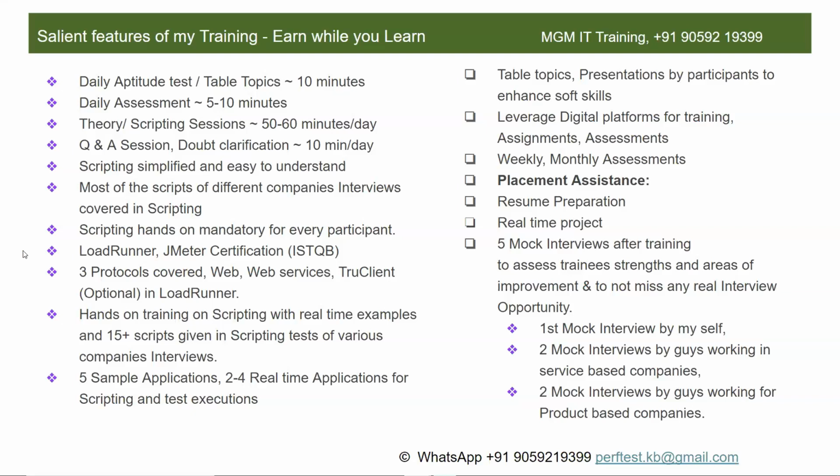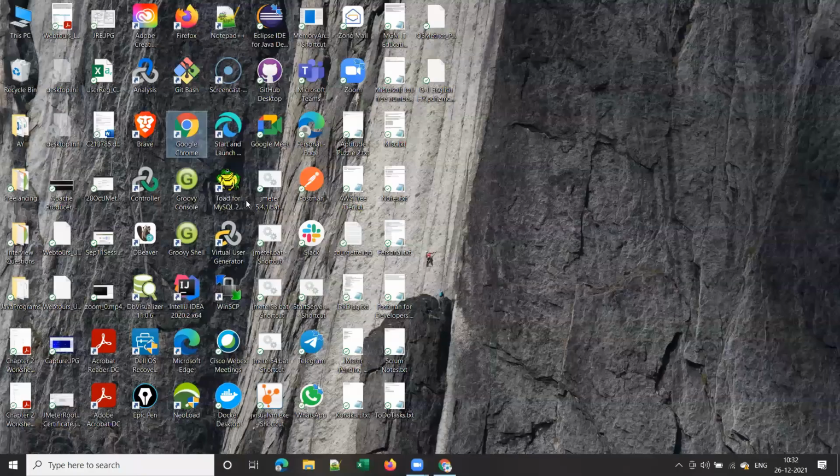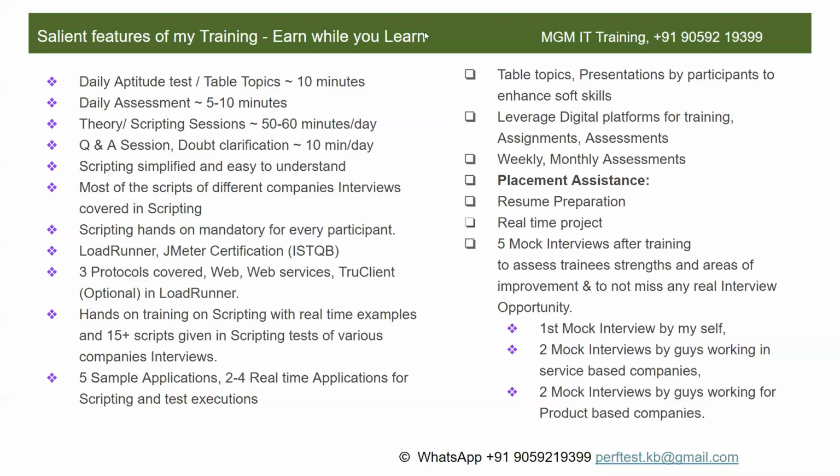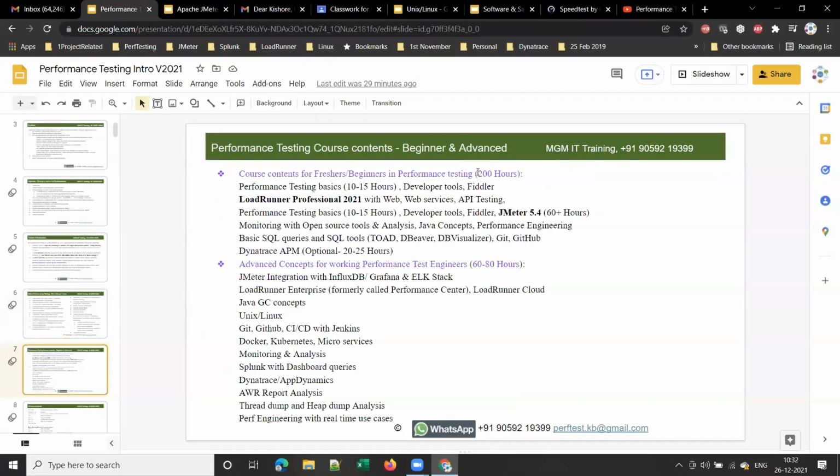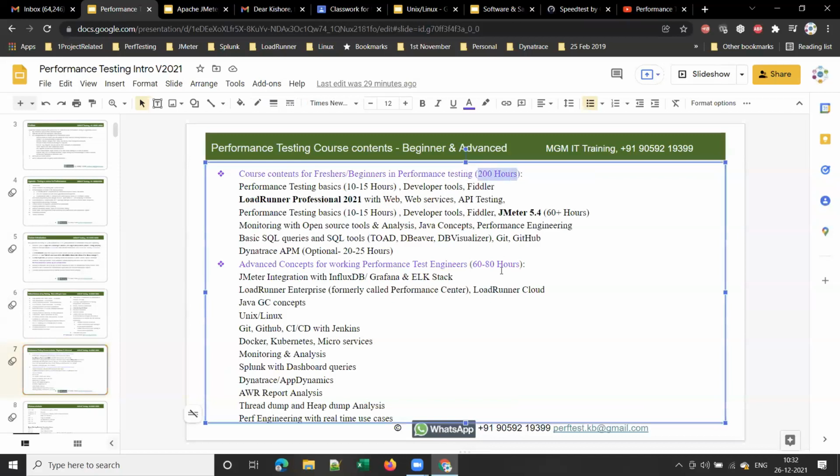And apart from this, there are performance testing fundamentals and some small tools that everyone should learn, like database tools such as Toad, DBeaver, and DB Visualizer, and monitoring and analysis. So this will be a comprehensive training of 200 plus hours. The complete duration I'll have somewhere in the next slide in the course contents. So this comes to around 200 hours.